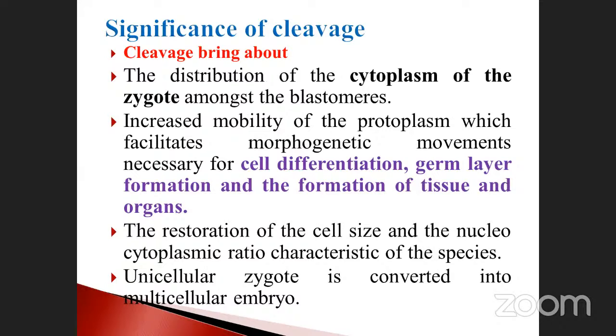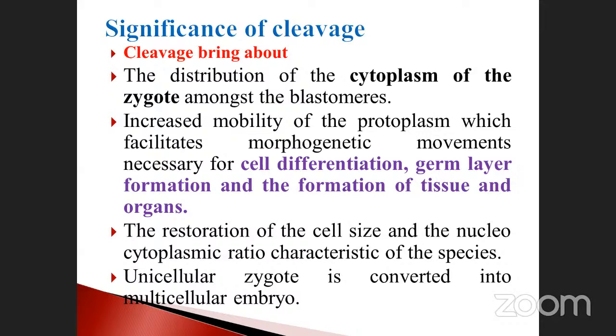Significance was already discussed: the cytoplasm of the zygote among the blastomeres. Here, morphogenetic movement means cell differentiation, germ layer formation, and formation of tissues and organs. It also depends on the ratio between the cytoplasmic and nuclear substances, called karyogenesis and cytogenesis: nucleus, DNA, and cytoplasm.